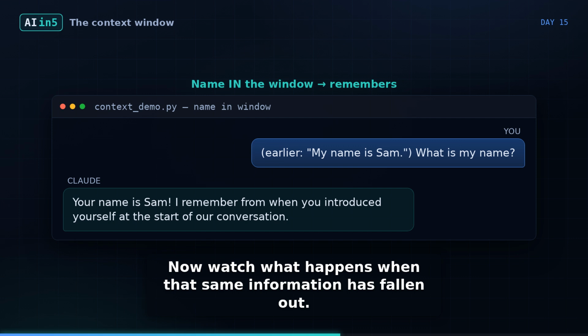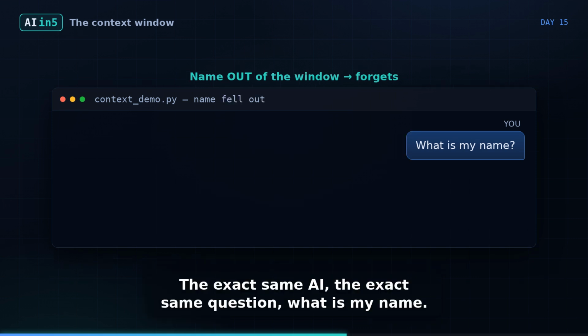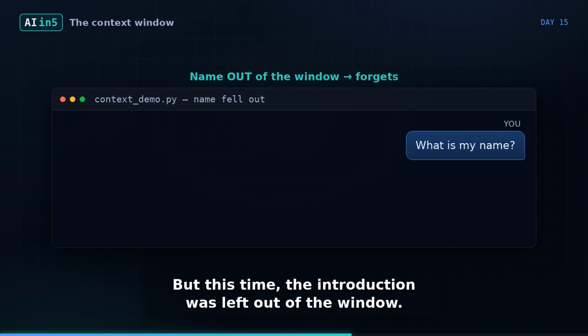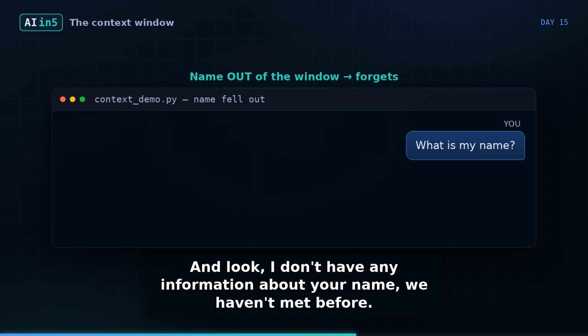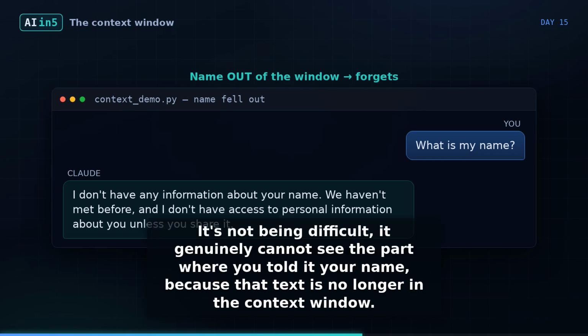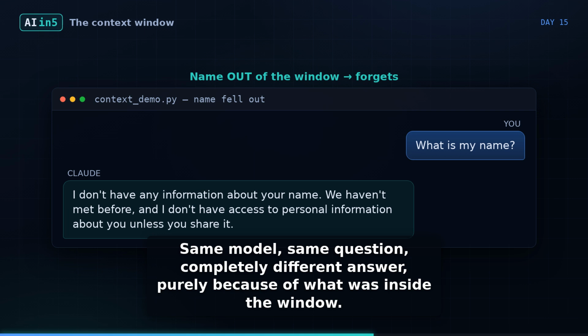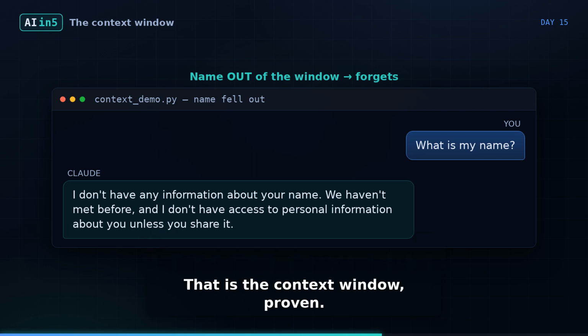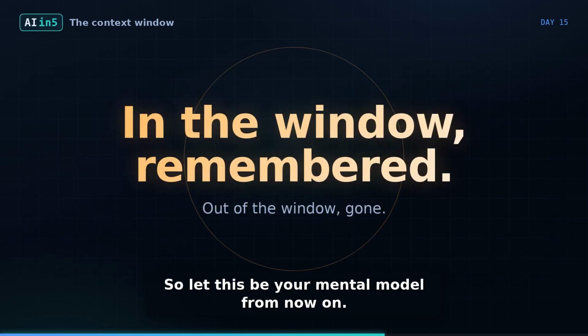Now watch what happens when that same information has fallen out. And here it is. The exact same AI, the exact same question, "What is my name?" But this time, the introduction was left out of the window. And look, "I don't have any information about your name. We haven't met before." It's not being difficult. It genuinely cannot see the part where you told it your name, because that text is no longer in the context window. Same model, same question, completely different answer, purely because of what was inside the window. That is the context window, proven.